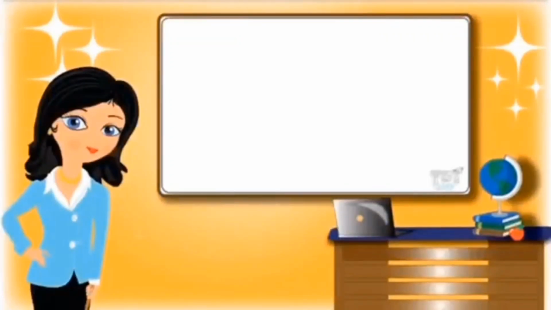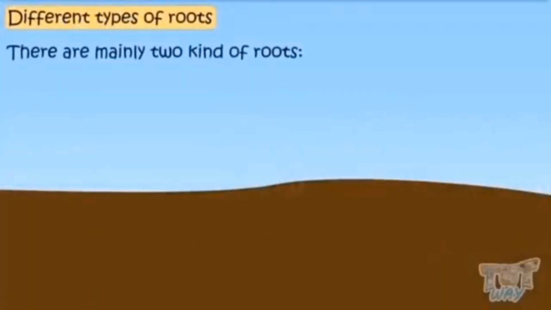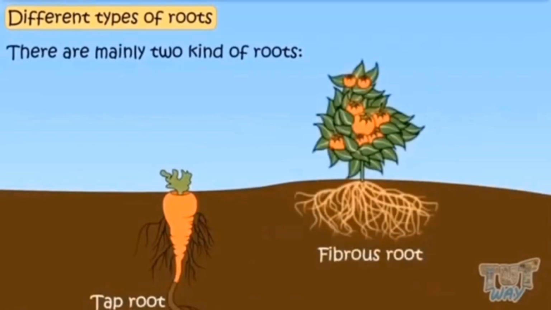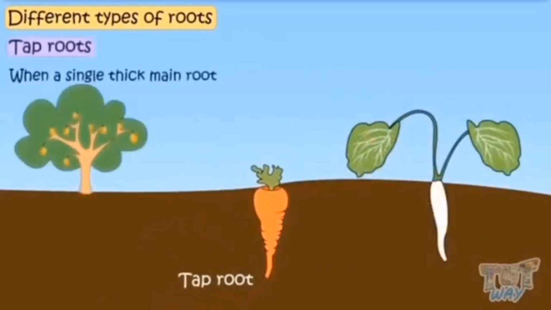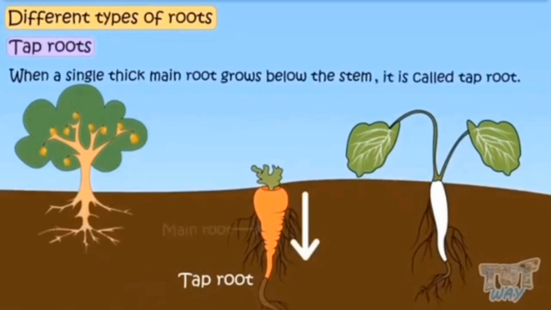Hi friends. Today we will learn about different types of roots. So let's start. There are mainly two kinds of roots, tap roots and fibrous roots. When a single thick main root grows below the stem, it is called taproot. Many thin roots, which are unequal in size, grow from this main root.